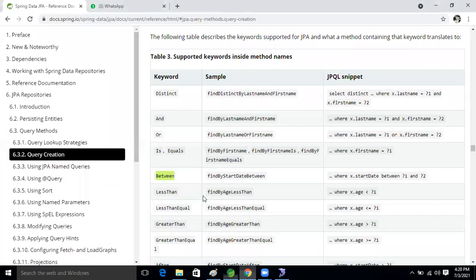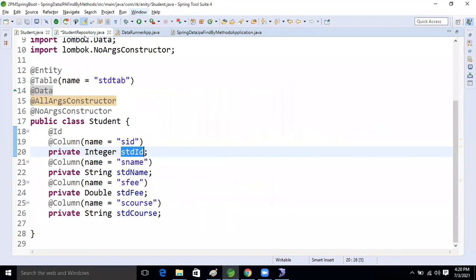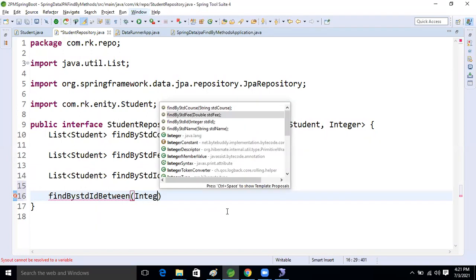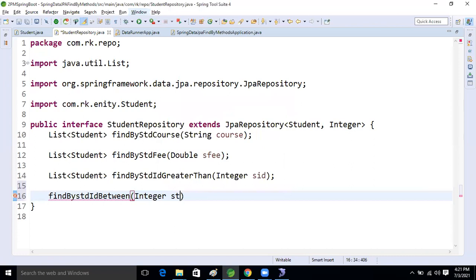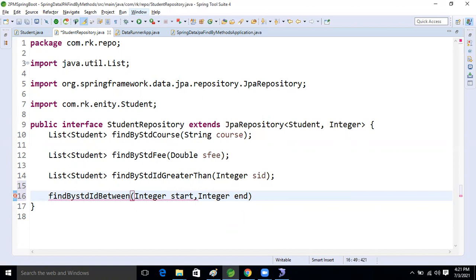Then comes the Between. Let's take the Between now, guys. Here, what is the data type of the student ID? Integer, right? Integer type. So we will take the integer, start, and again integer, because there are two arguments, right? Again, end. Good, so this is our method now.